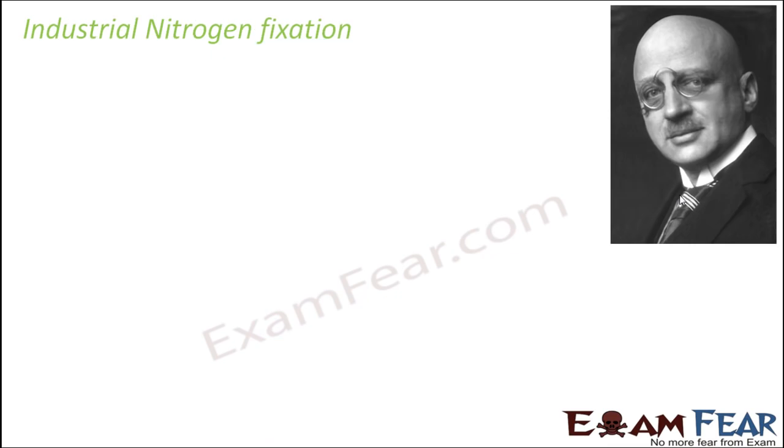So there was another process called industrial nitrogen fixation. This process was introduced by a scientist named Haber, and that is why the process is often known as the Haber-Bosch process, after the names of the scientists. In the Haber-Bosch process, nitrogen was fixed in the laboratory.